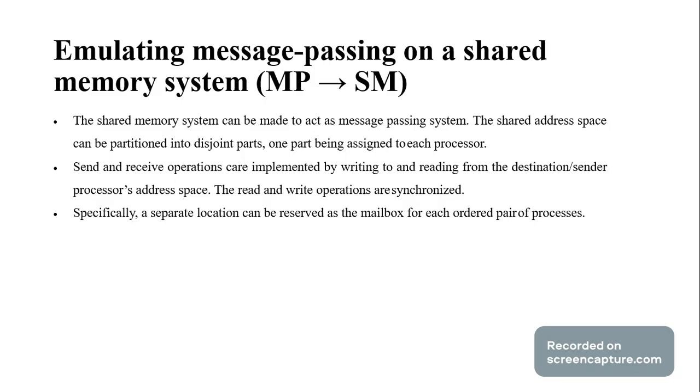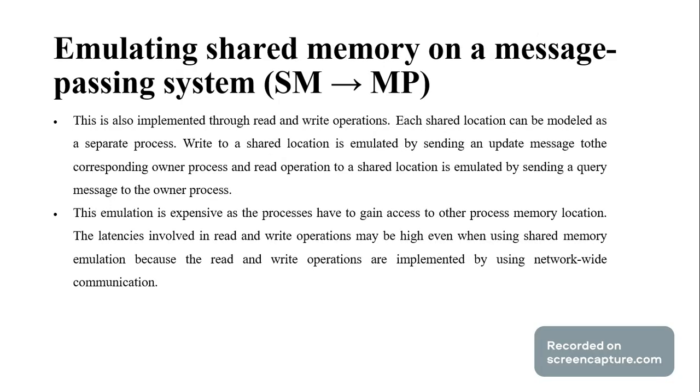Emulating message passing on a shared memory system. A message passing system is assigned to each processor. Send and receive are implemented by writing to and reading from the address space of the destination or sender process. A separate location can be reserved as a mailbox for each ordered pair of processors. Emulating shared memory on a message passing system. The emulation expands the processor's access to memory locations, so in the shared memory emulation, the read and write operations are implemented using network-wide communication.